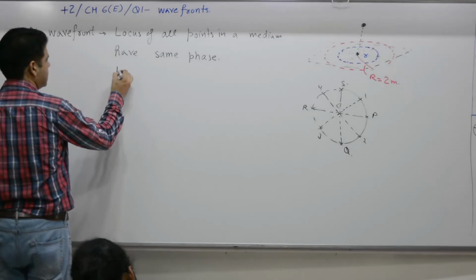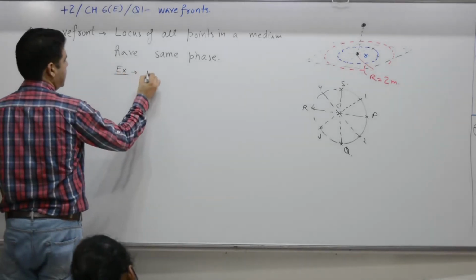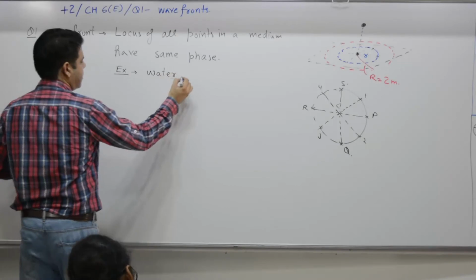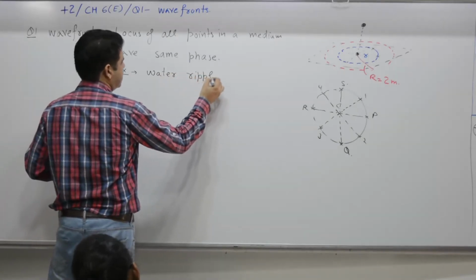Here this is example. Ripples on water surface or water ripples.